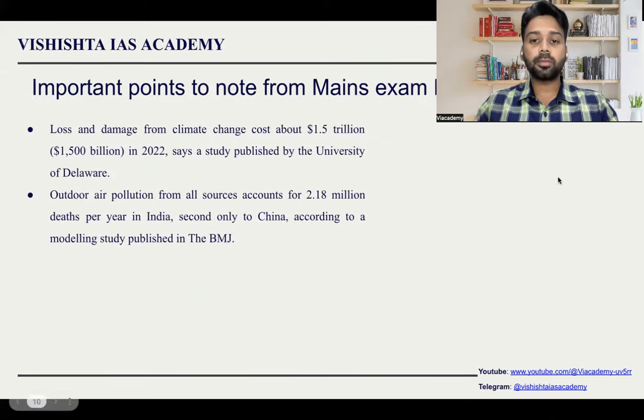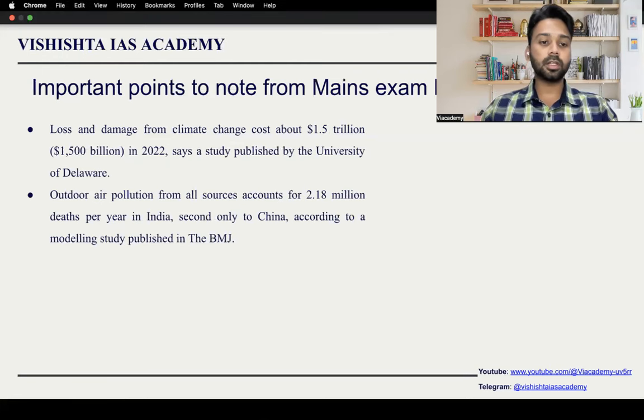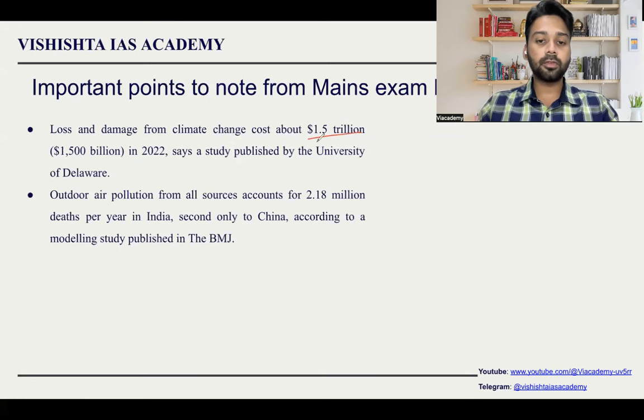Some important points from the mains examination perspective. One thing: loss and damage from climate change cost about $1.5 trillion, that is 1,500 billion, in 2022. It was a study by the University of Delaware. This point can be used in your GS3 paper. Total loss and damage because of climate change in 2022 was 1.5 trillion.